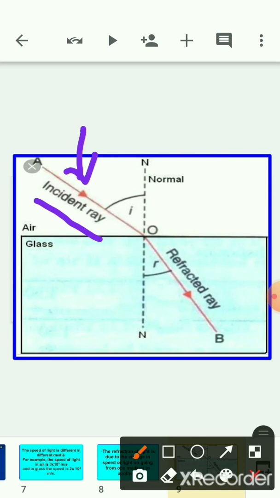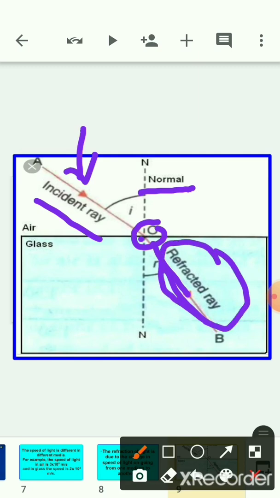The imaginary line which we are drawing, the perpendicular line at the point of incidence where the incident ray is falling on the glass slab, is known as the normal. And after refraction, when the light ray is bending, this bending light ray is called the refracted ray. What is this ray known as? It is known as the refracted ray.